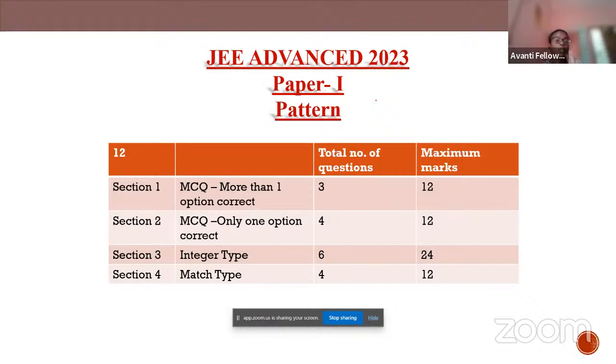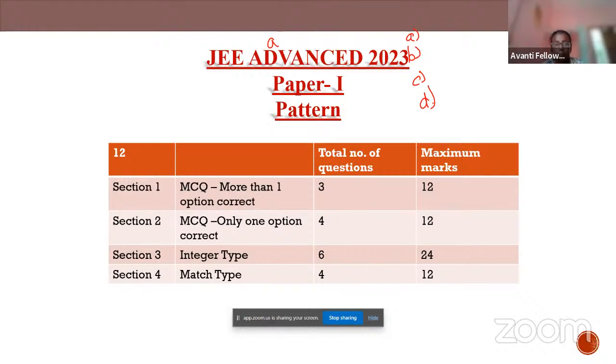You'll have options A, B, C and D, and you have to check that more than one option is going to be right.